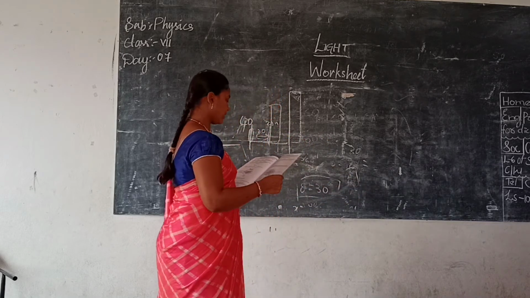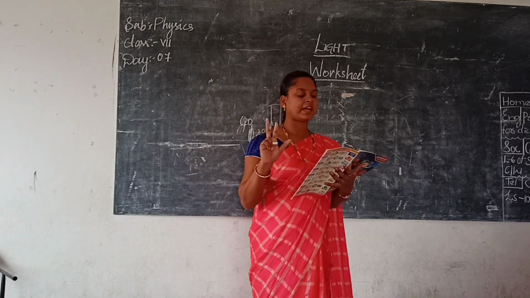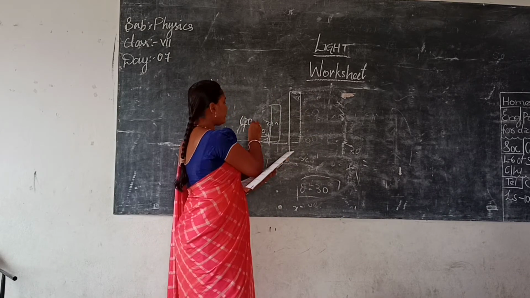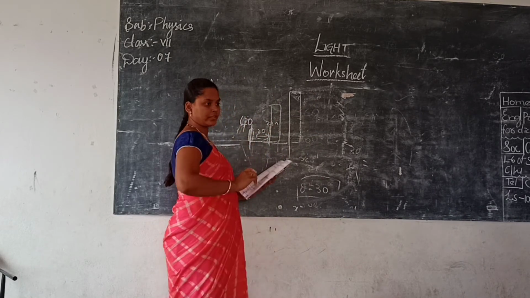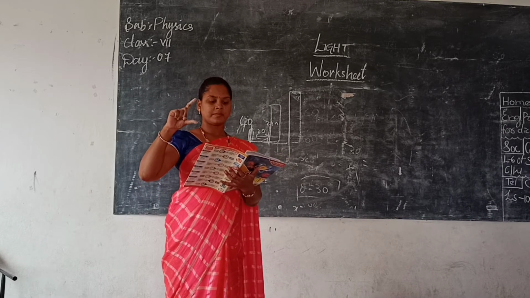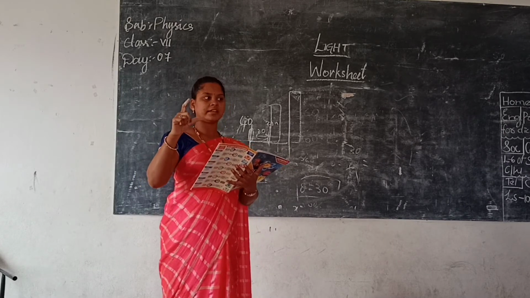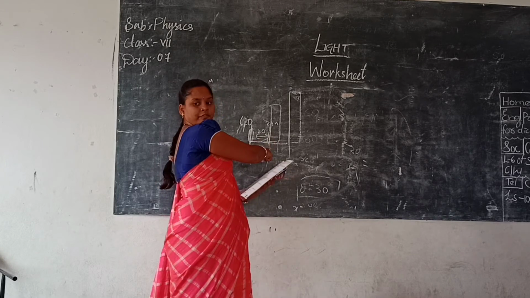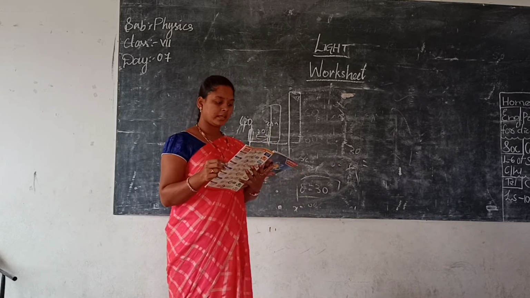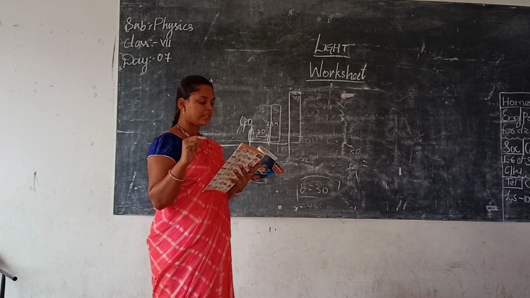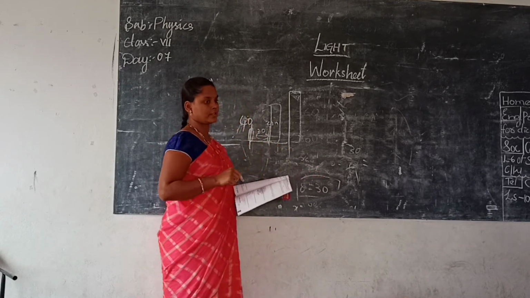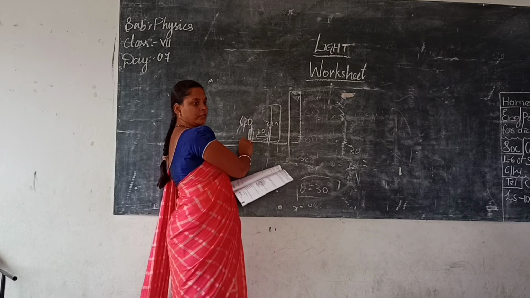One more question. A pencil of length 5 centimeters is kept vertically at a distance of 10 centimeters from a plane mirror. Then the pencil is replaced by another pencil whose length is twice.